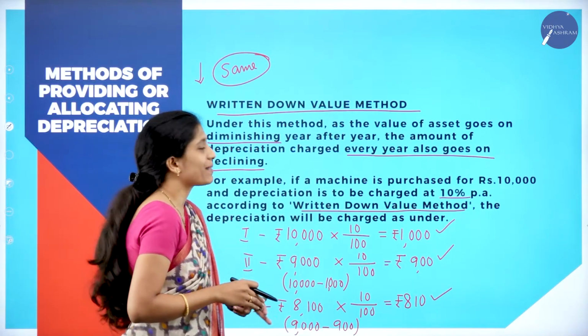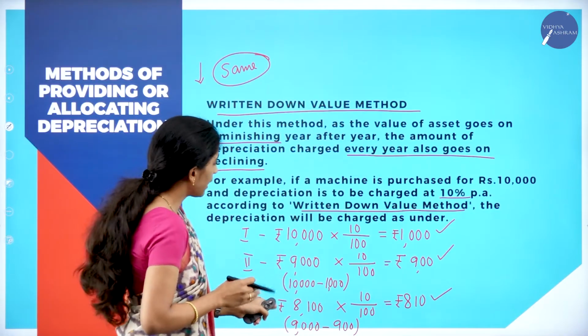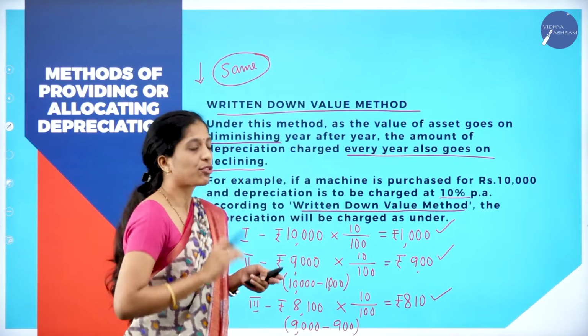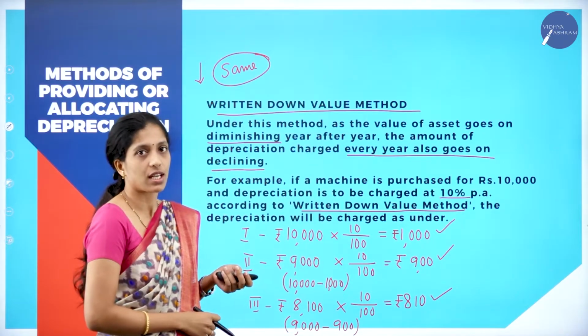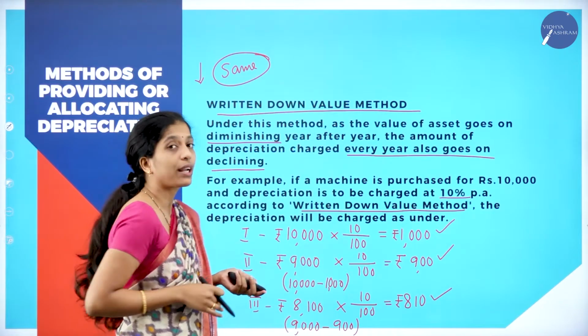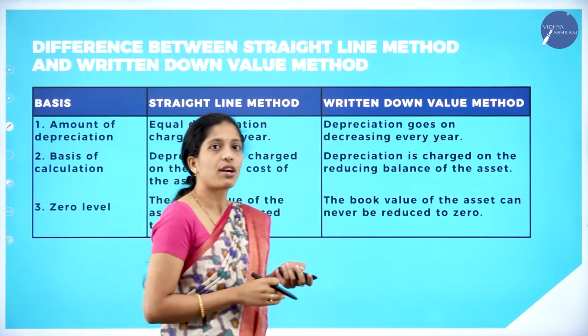The depreciation will be charged as under. So, I have calculated depreciation. In the fourth year, what happens? 8,100 minus 810. So, on that amount, you have to calculate 10% depreciation. Hope you are clear with written down value method and how to calculate depreciation under written down value method. Now let us move on to the next topic.